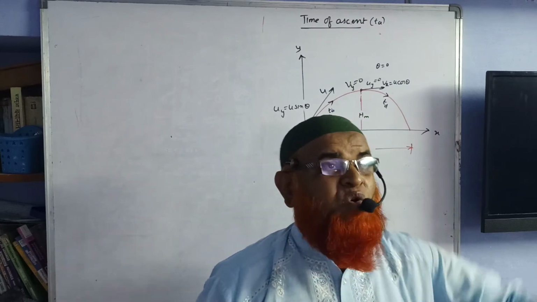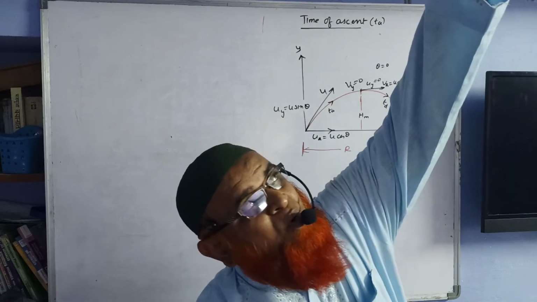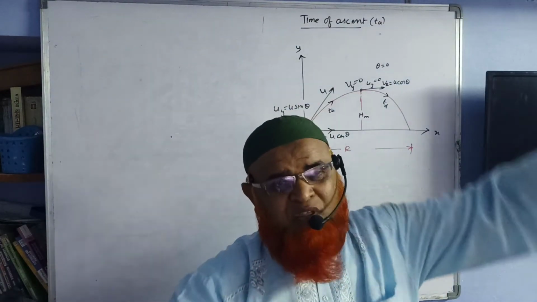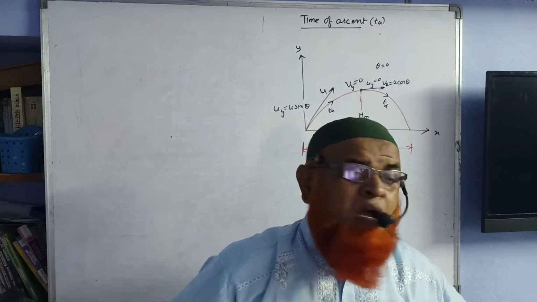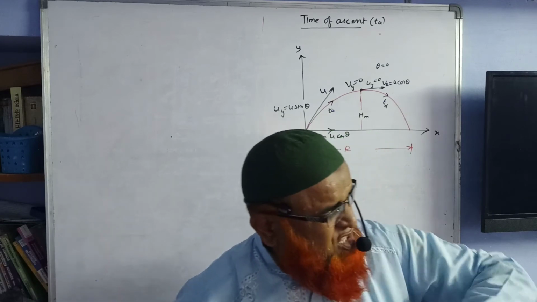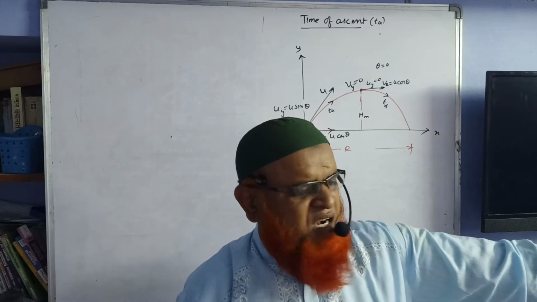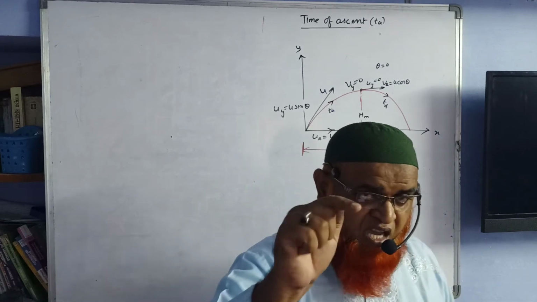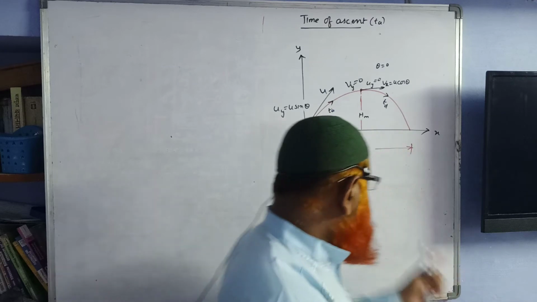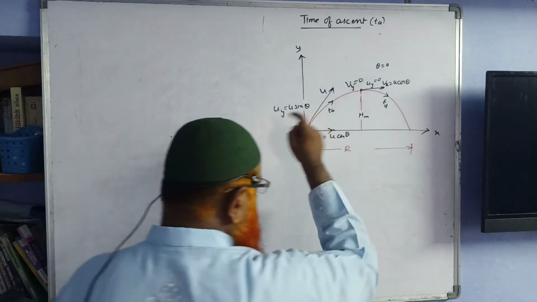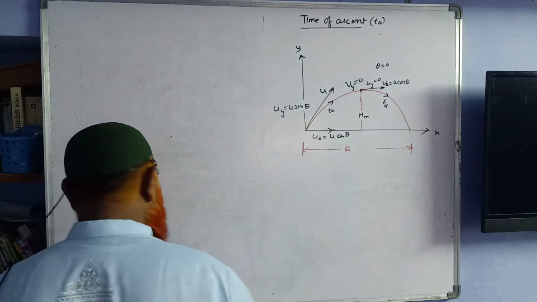Not the person who throws to the highest point. The one who throws to the highest point is not going to be the winner. The winner is the person who throws the shot put, javelin or discus to the maximum horizontal distance. That is called the range. Here, maximum horizontal distance is the range. This you have to find out now. How are you going to find this out?